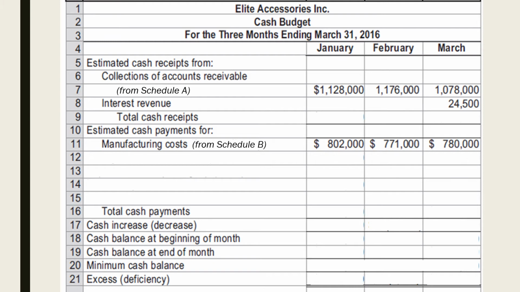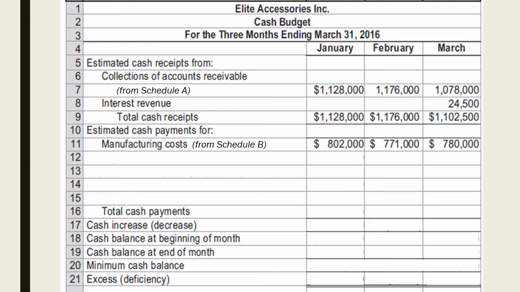Thus, the total cash receipts for the months of January, February, and March respectively are $1,128,000, $1,176,000, and $1,102,500. The rest of the given transactions would now be under the estimated cash payment section.